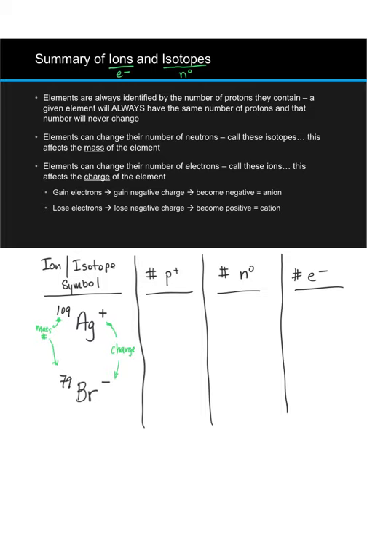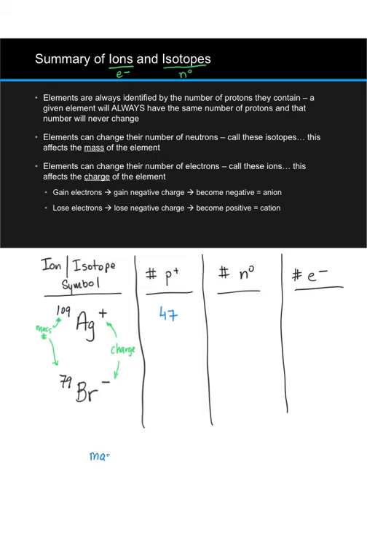The easiest quantity to determine is the number of protons that each one of these atoms, ions, isotopes contains. Silver, Ag, is atomic number 47. Therefore, it must have 47 protons in its nucleus, regardless of how many neutrons or electrons it contains. To determine the number of neutrons, we'll take advantage of what we know about a mass number.